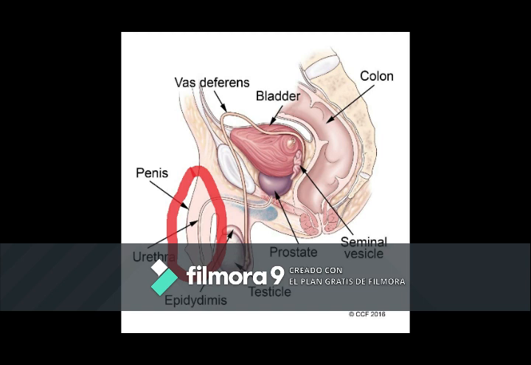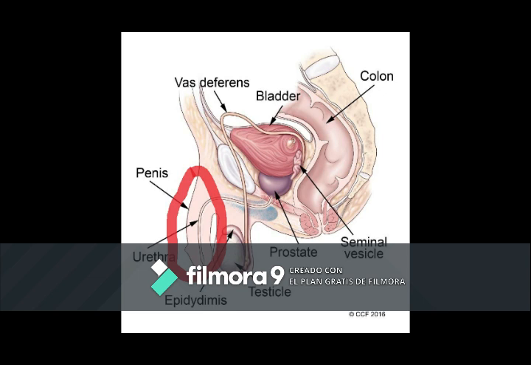So, in the male part, the penis is the male organ used in sexual intercourse. It has three parts: the root, which attaches to the wall of the abdomen, the body or shaft, and the glans, which is the cone-shaped part at the end of the penis.